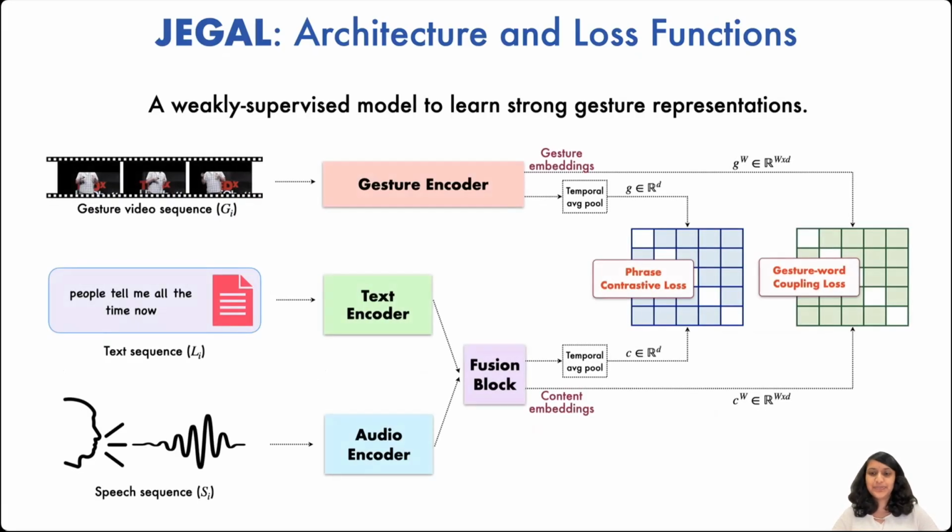An overview is shown here. There are three modality-specific transformer-based encoders for the three inputs. Text and audio form the content part, so they are fused together. Now, we have the gesture embeddings and the content embeddings. The training is done with two losses. The first one is the phrase contrastive loss, where the objective is to learn the global gesture and content correspondences. And the second one is gesture word coupling loss, where the aim is to learn the fine-grained word level correspondences. More details can be found in our paper.